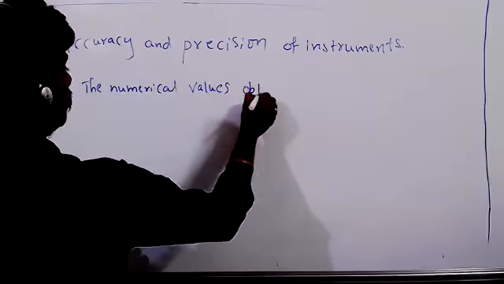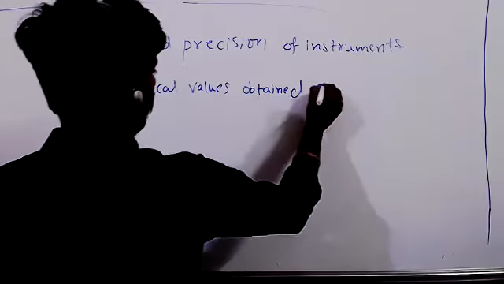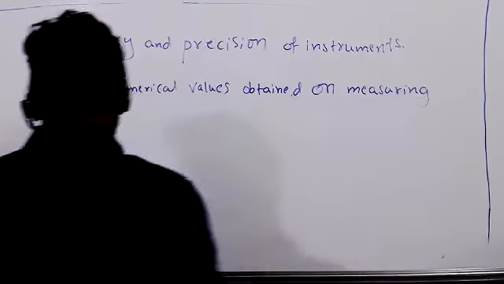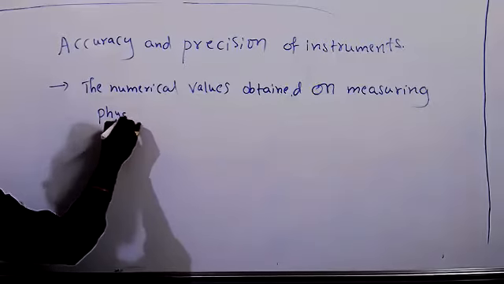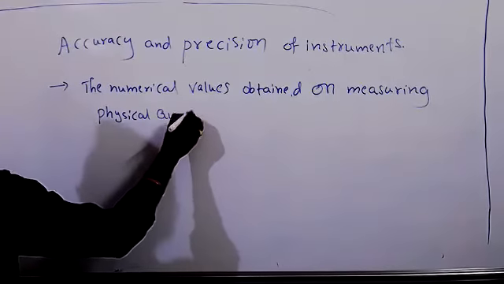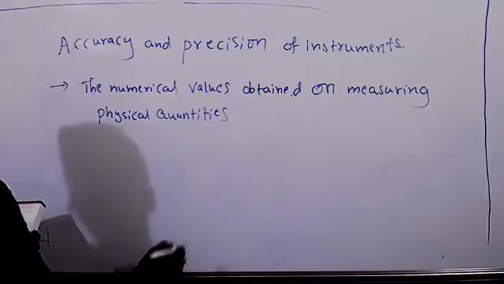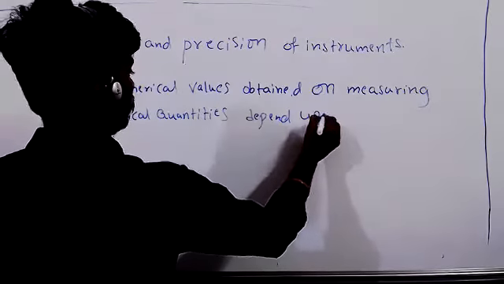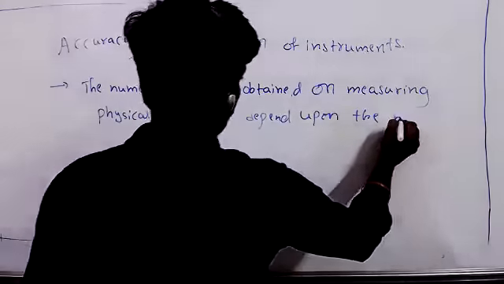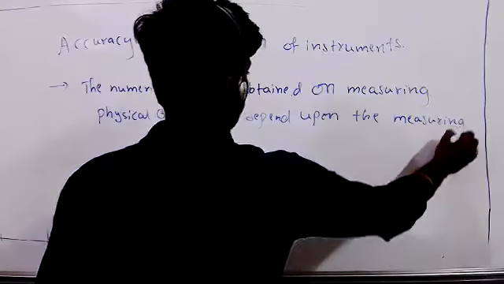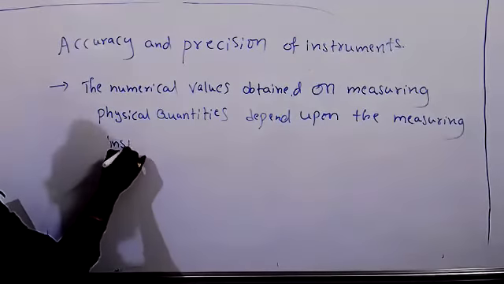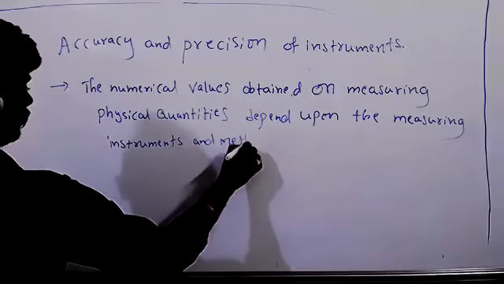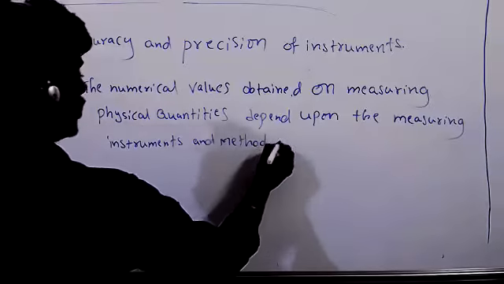Values obtained on measuring physical quantities depend upon the measuring instruments and method of measurement.